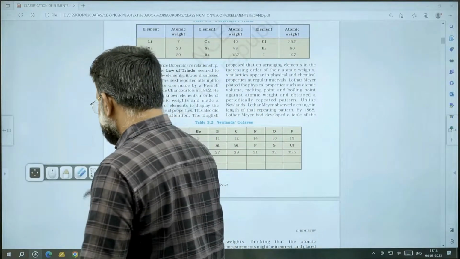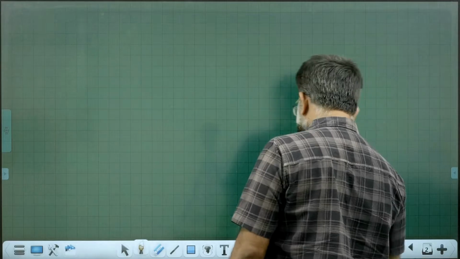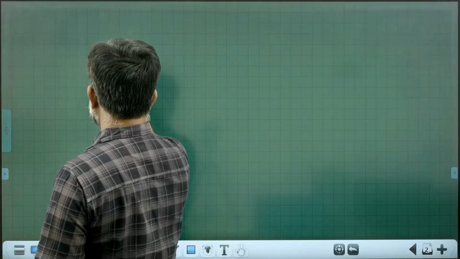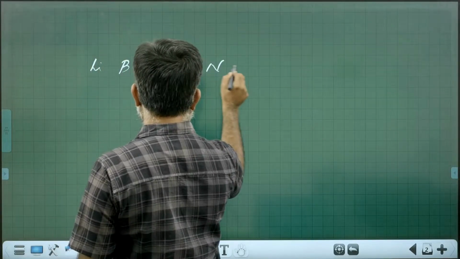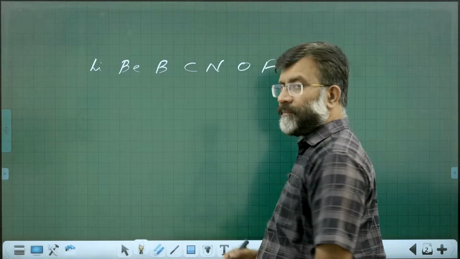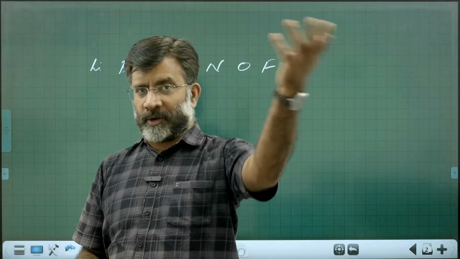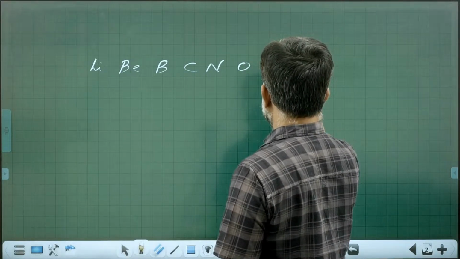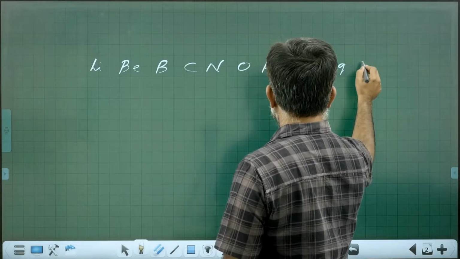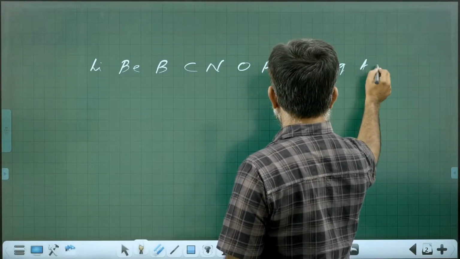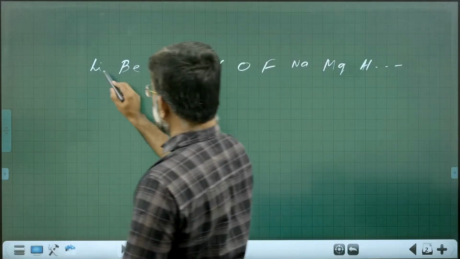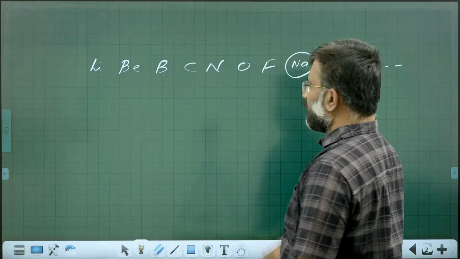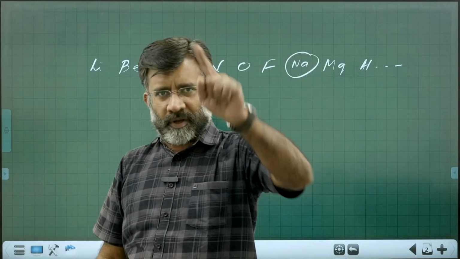That is still visible if you look at the modern periodic table. If we start from lithium, beryllium, boron, carbon, nitrogen, oxygen, fluorine, neon, then sodium, magnesium, aluminium. Noble gases were not known at that time, so we omit neon. Counting from lithium, 1, 2, 3, 4, 5, 6, 7, 8, the eighth element repeats the property of the first.